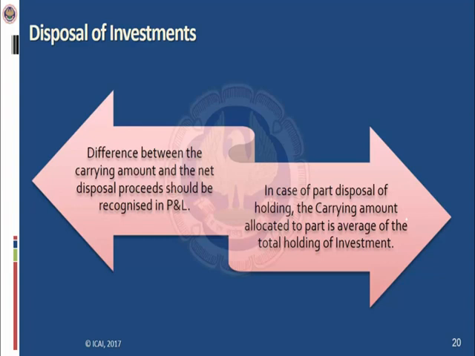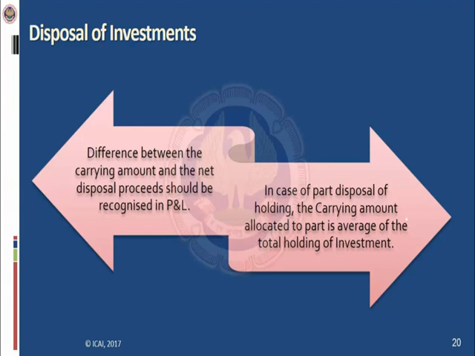Now coming to disposal of investment. Till now we were only talking about acquisition of investment. Now we are talking about disposal of investment. What if the company or the enterprise has sold the investments? The difference between the carrying value and the net disposal proceeds should be recognized in profit and loss account. Assuming the carrying value of the investment was rupees 1 lakh and the company has sold those investments for 1,20,000, this 20,000 profit will go to profit and loss account. Considering vice versa, the value of investment was 1 lakh rupees and the company has sold those investments for rupees 80,000, so 20,000 loss will be debited to profit and loss account.